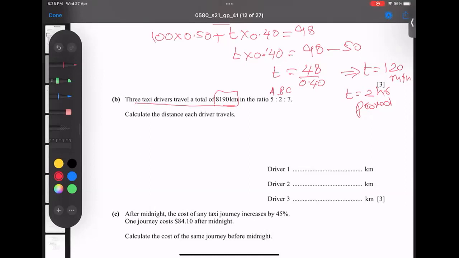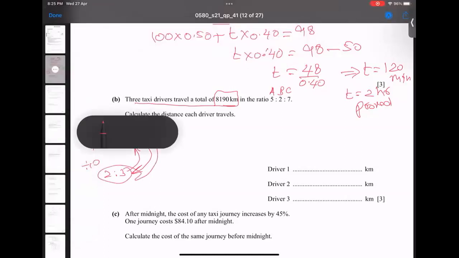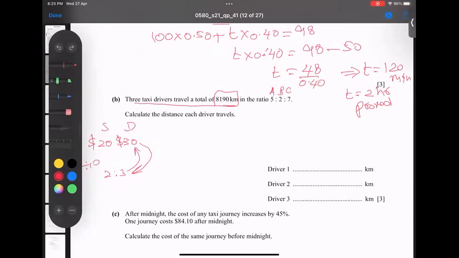one father gives $20 to his son and $30 to his daughter. So D for daughter, S for son. These are dollars. So whenever we have given dollars and we divide by the common 10, we get 2:3. It means while dividing, I got ratios. And when I multiply with the one common number, I get values. Repeat: dividing, I got ratios, and going backwards, multiply, I get values. Here again, dividing, I got ratios. Going backwards, meaning multiply, I got values. Similarly, this ratio is available.